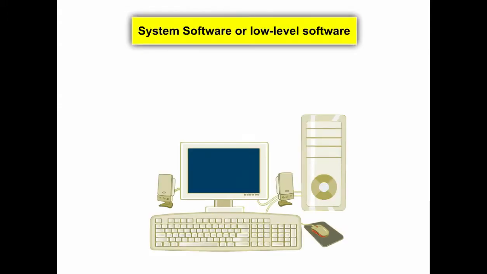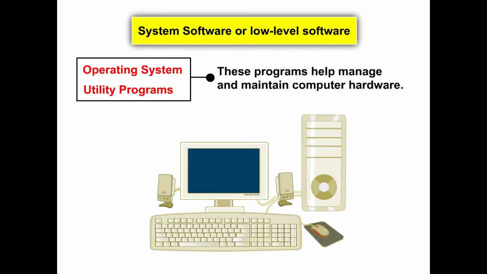System software or low-level software is the most important software that runs on a computer. It is made up of the operating system and utility programs. These programs help manage and maintain computer hardware. System software also provides resources for application programs such as word processors and spreadsheets.